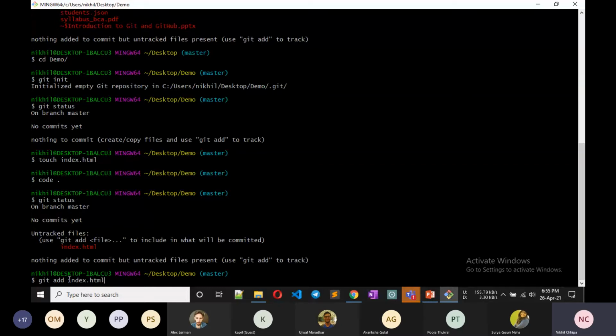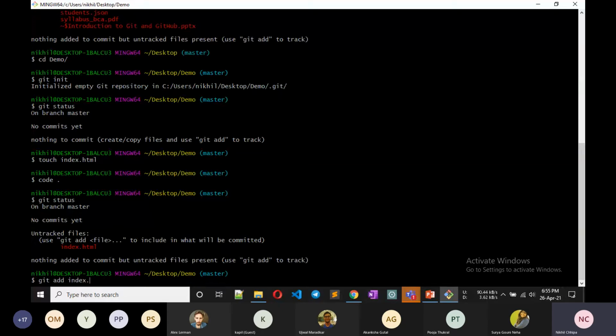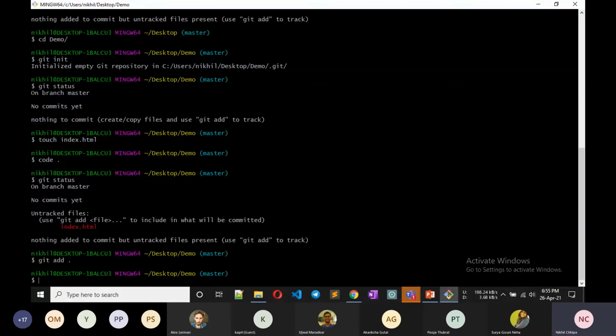Okay, or if you want to include all the changes that you made, then don't use add with a file name, you just use git add dot. The dot means you are adding all the changes, including all the changes that you made in all folders. Okay, so you just run git add. Now it is all included, all the changes.